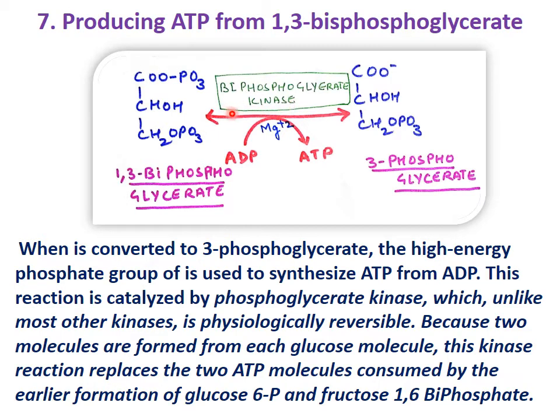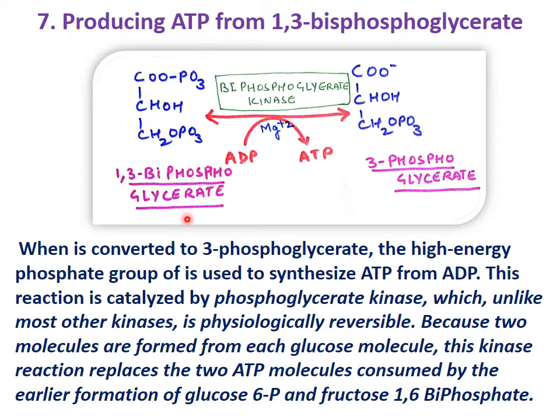And you see here is also a kinase enzyme, because here it is also an exchange of ATP and ADP, but in the first and third reactions we saw ATP was utilized, but here ATP is synthesized. This high energy reactant produces ATP, and therefore the enzyme is kinase. We can write phosphoglycerokinase, which is right, or biphosphoglycerate kinase, which is also right.